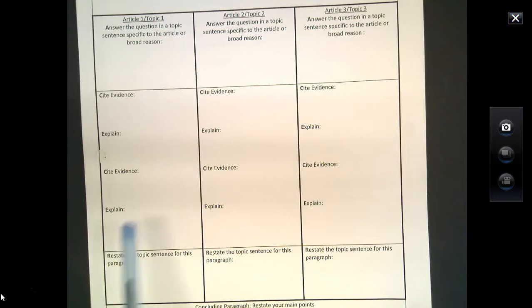And one more thing also, since this is not a lot of space, for the sentence starters, you don't have to try to squeeze them on here. We can add those in when we actually start writing our essay.